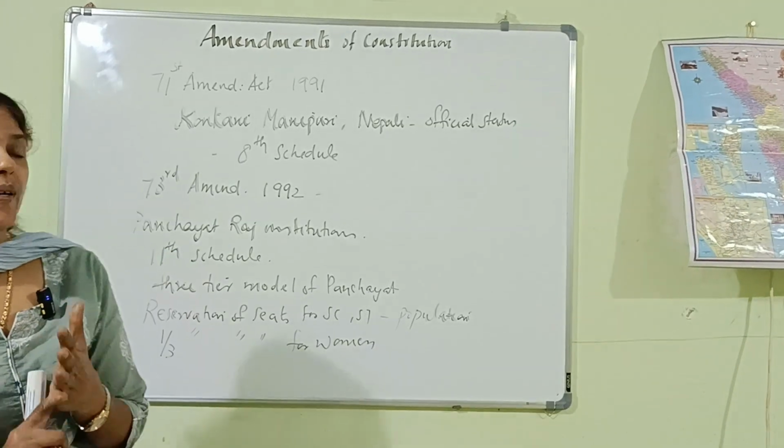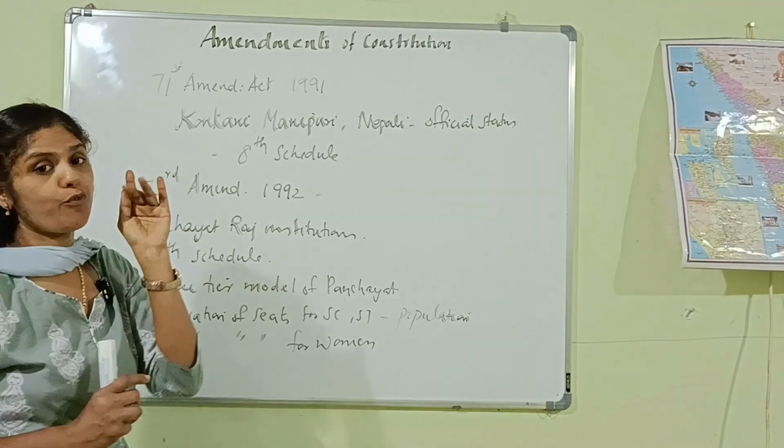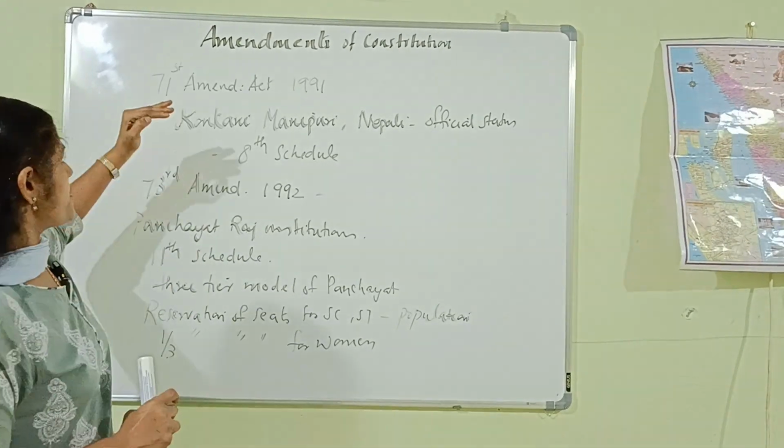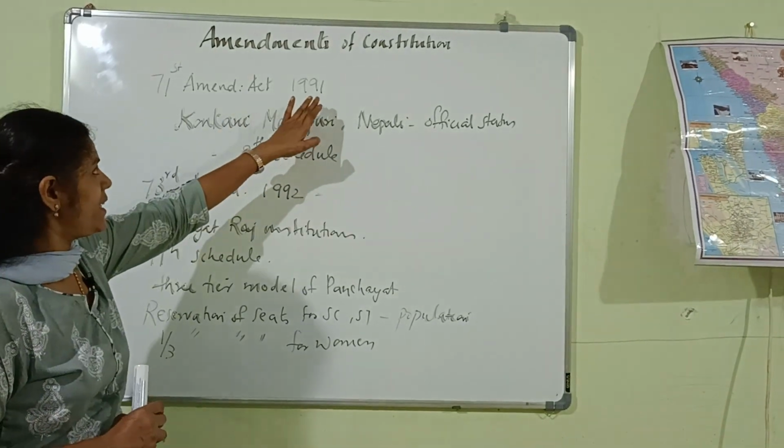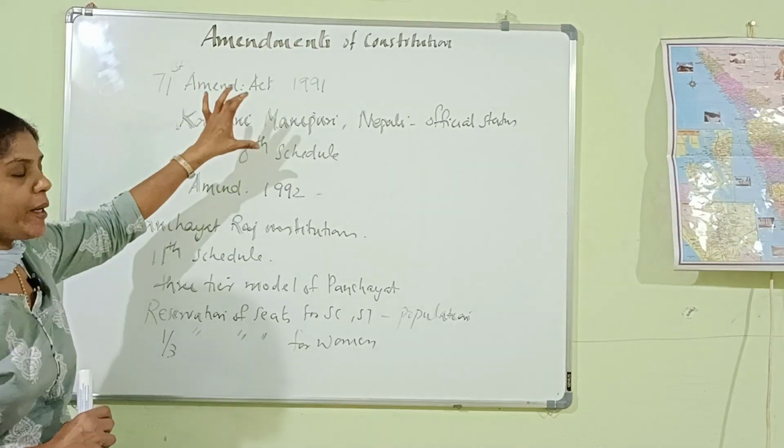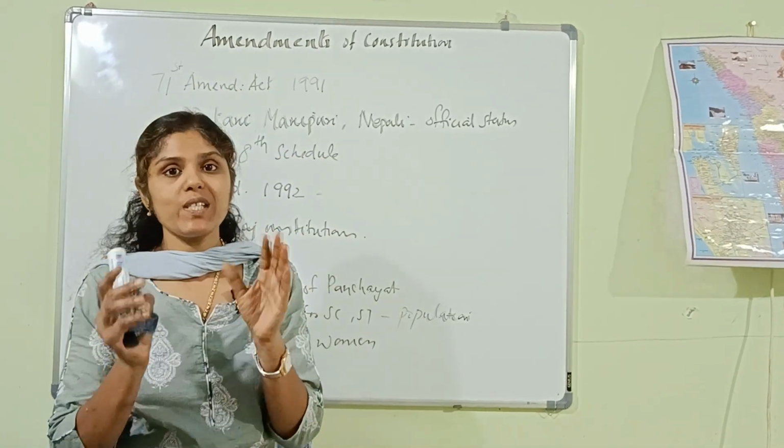Now the next one is the 71st Amendment Act of 1991. As per the 71st Amendment Act of 1991, Konkani, Manipuri and Nepali were given official status.